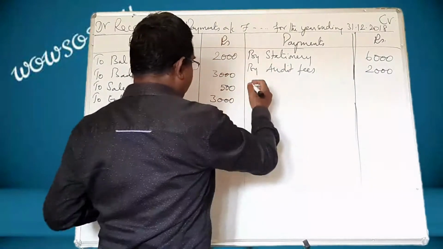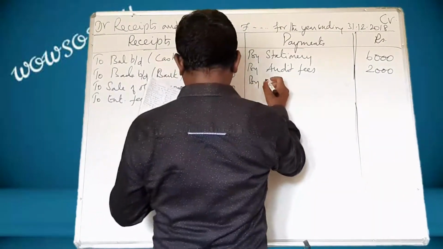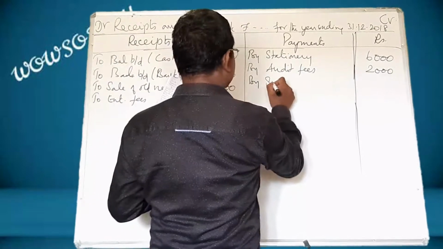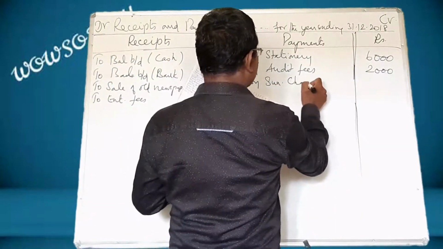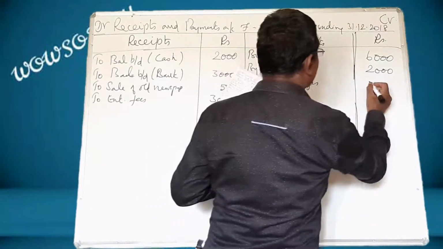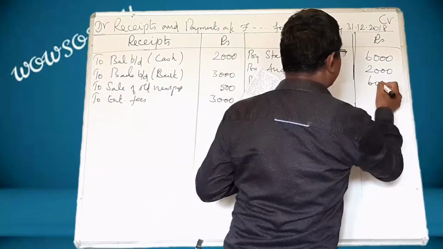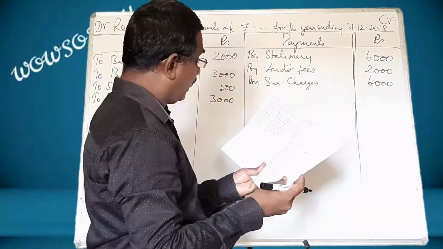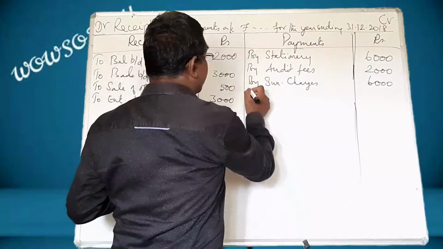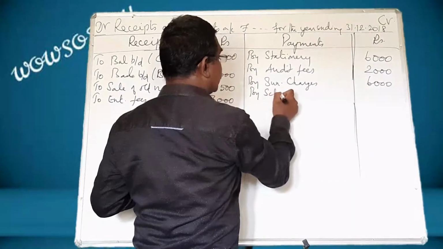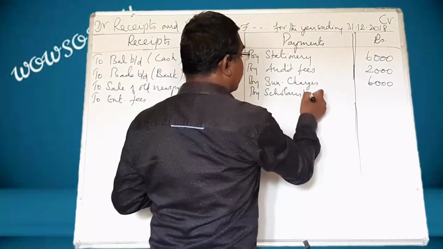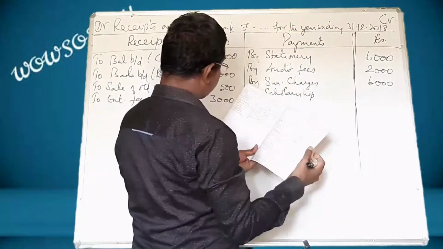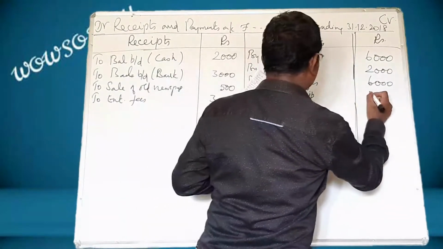So it is a payment that comes in this side by sundry charges. What is that amount given? 6,000. And scholarship given, a payment. So by scholarship. What is that amount? Scholarship given 2,000.